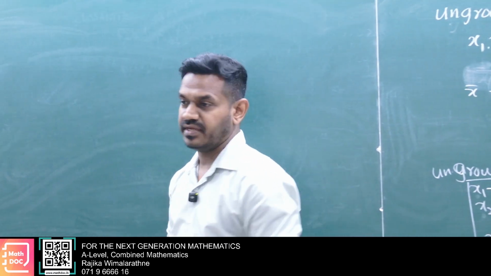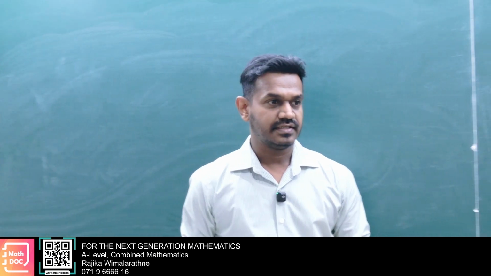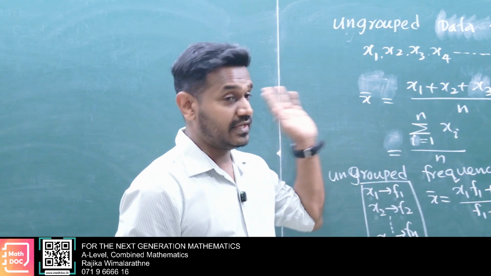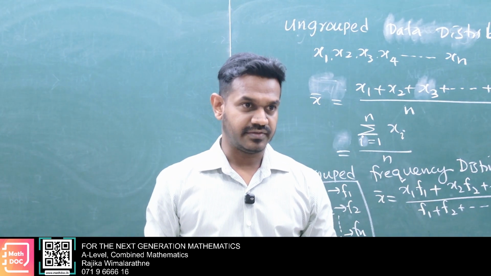Here the mean is just the average. The formula is very simple, but for large values, this calculation is somewhat hard.